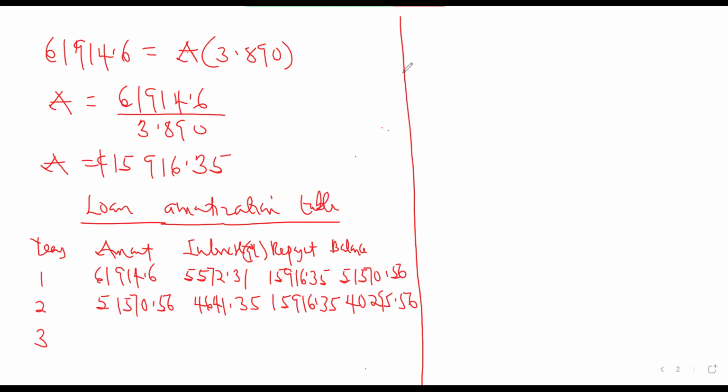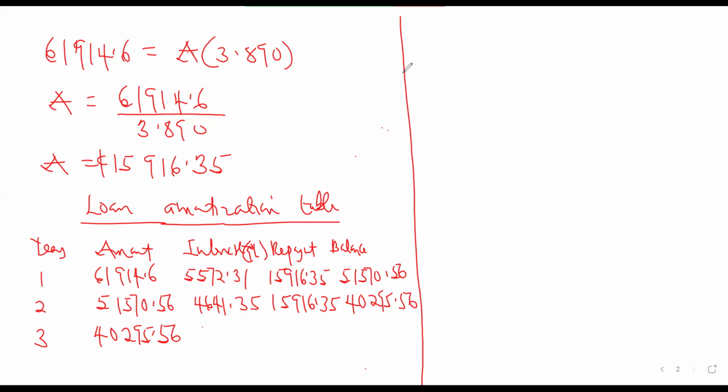The amount that you are owing at the end of this year will be the amount that the bank will be charging interest on. Sometimes the question will tell you that the interest is charged on a reducing balance basis. Reducing balance basis means that you are going to pay interest on the balance in the account. Maybe they say it is charged on the straight line method. It means that the interest will be charged on the principal, whether you have paid some part or not. Mostly it is going to be on a reducing balance basis, so you pay interest on only the amounts remaining.